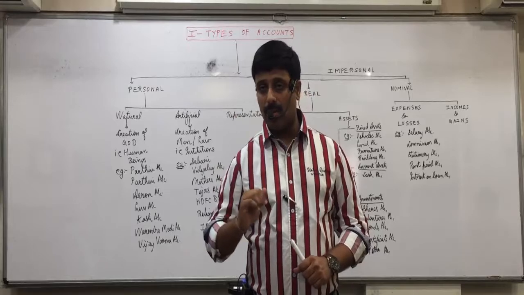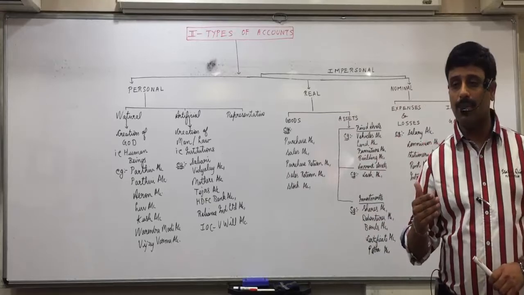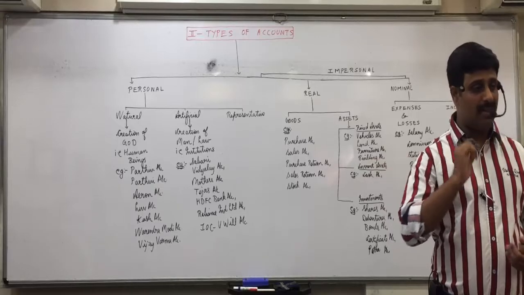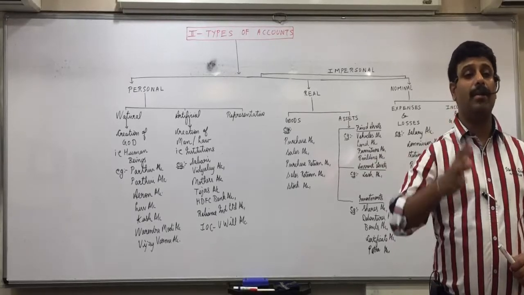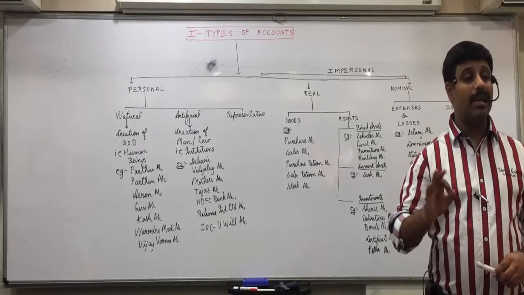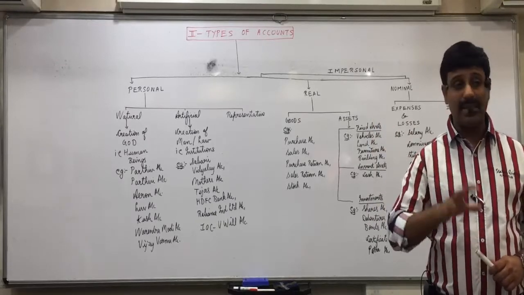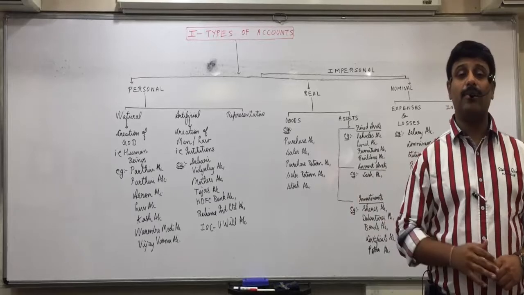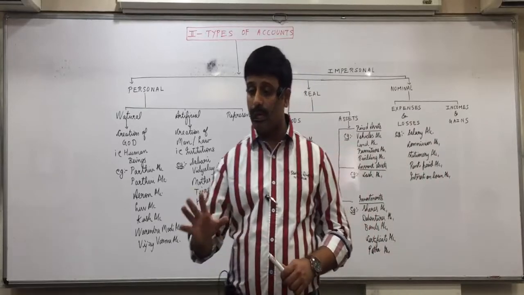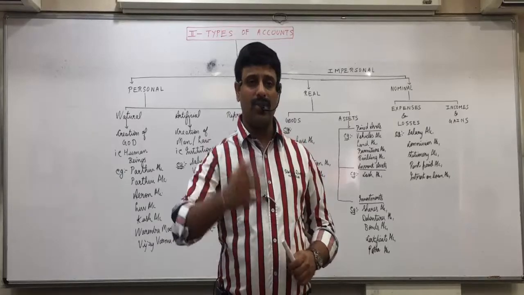Now 2 months credit. So let us say 2 months are about to get over. Suppose I sold the goods on 1st April. So 1st May, 1st June. On 1st June I have to receive the money from him. On 25th May, I start reminding him. I send him an SMS that your money is due on 1st of June. One more message on 26th, one more on 27th. On 28th, my person from the office gives him a call that your money is due on 1st of June. Whenever we call him, he says, yes, on 1st June I'll pay.